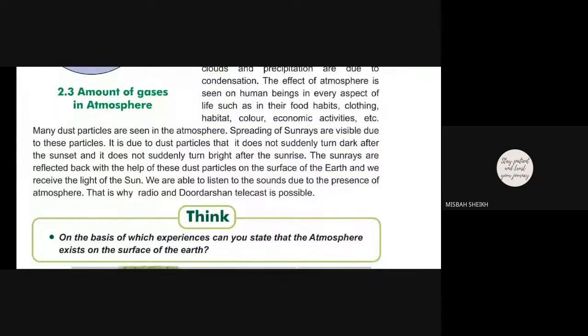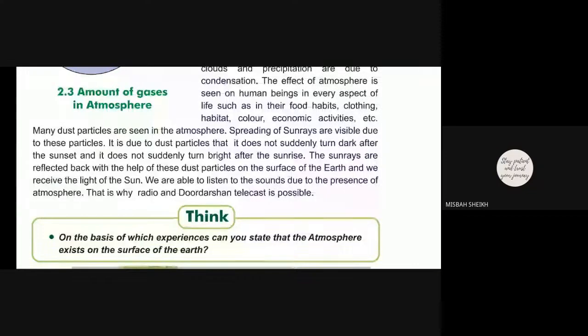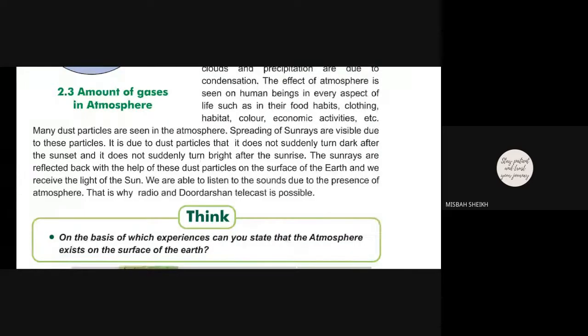We are able to listen to the sounds due to the presence of atmosphere. That is why radio and Doordarshan telecast is possible. Got it? Is the atmosphere clear?